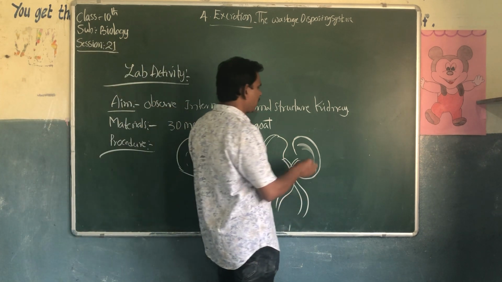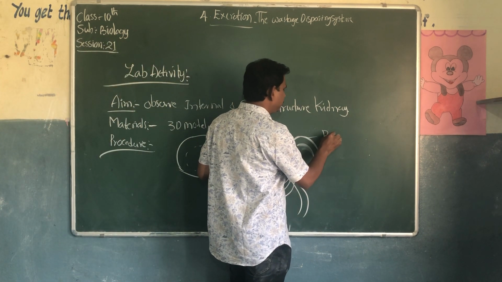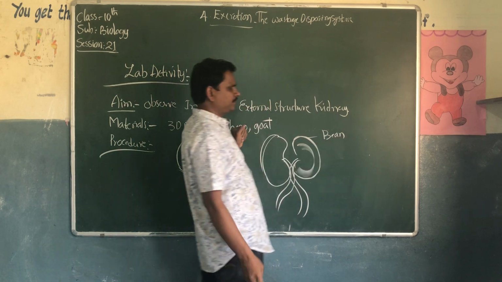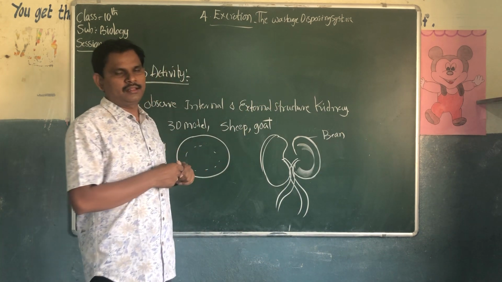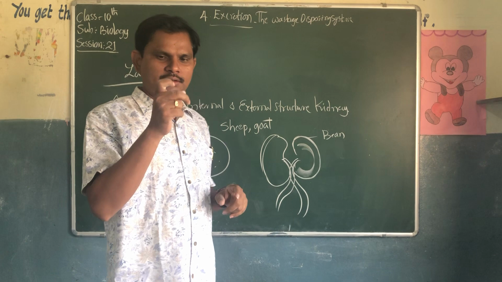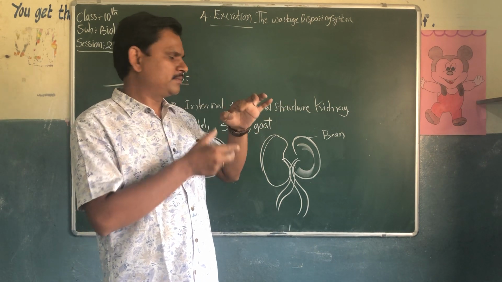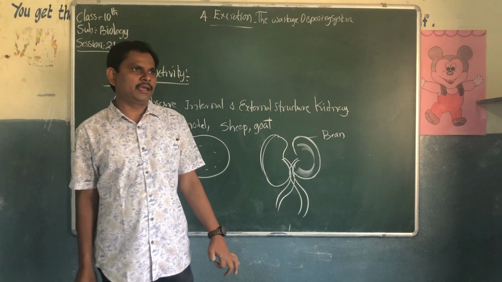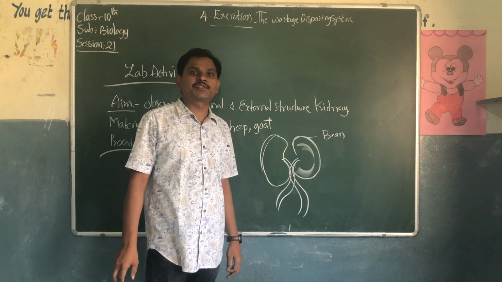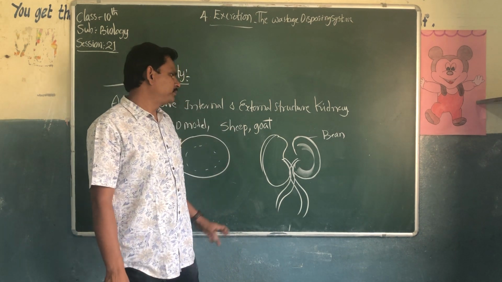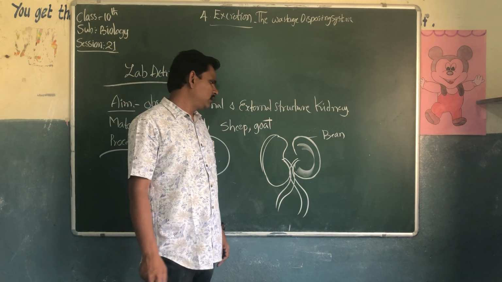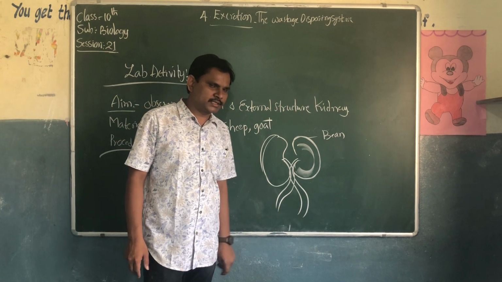These kidneys look like a bean-shaped structure. Have you seen a bean seed? They look like a bean seed. A pair of kidneys is there and a pair of ureters.